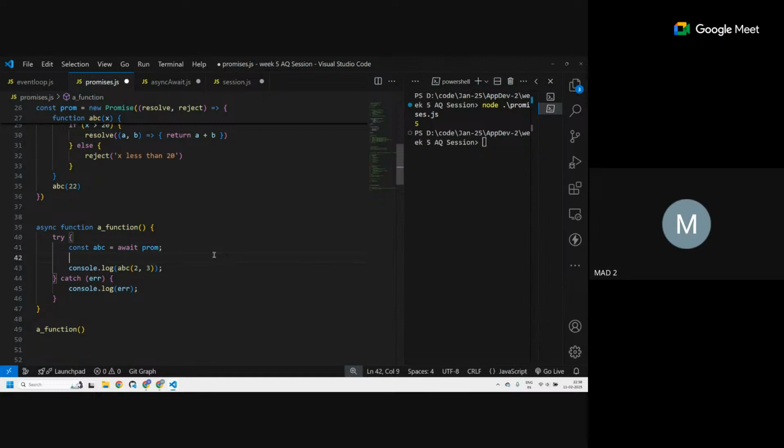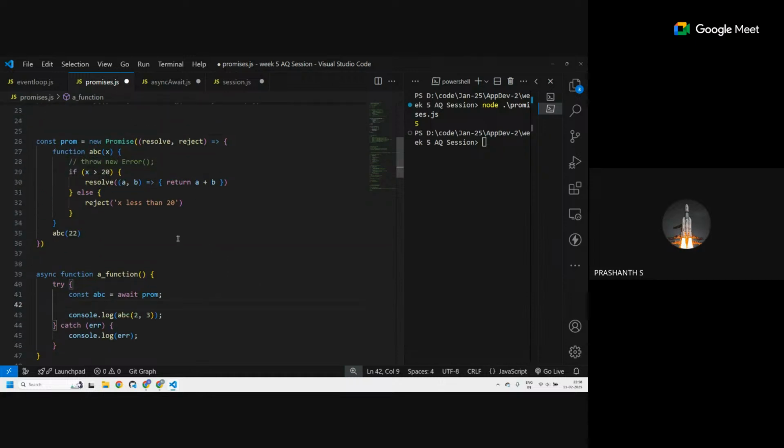Suppose in the promise we are resolving some function, returning it instead of this arrow function. Whether it is an arrow function or a normal function doesn't make any difference if there is no this or no arguments inside it. It's the same thing.